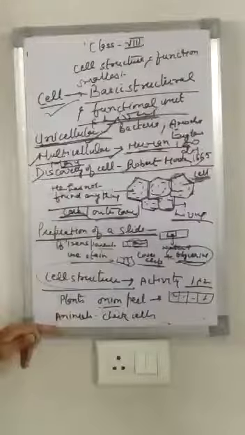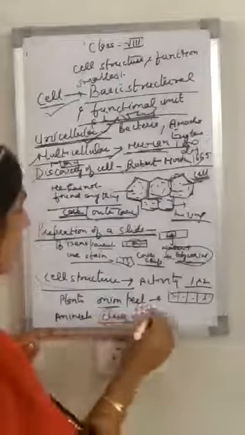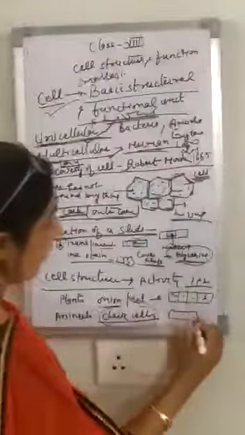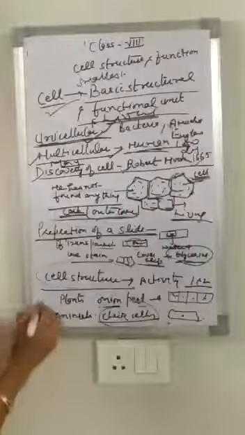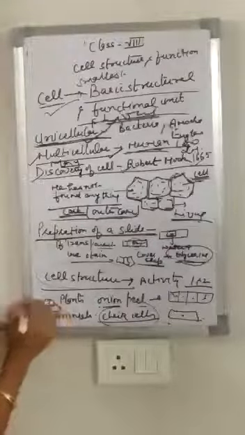And in the case of animals, you can make the slide in the same way. Cheek cell. What is the cheek cell? You know, when you drink hot tea, sometimes inside your cheek it burns, and a very thin layer comes off. That is called the cheek cells. You take that skin on the slide and you are able to see the different types of cells in the cheek like this. So in this way we can make the slides. Now we come to the next.